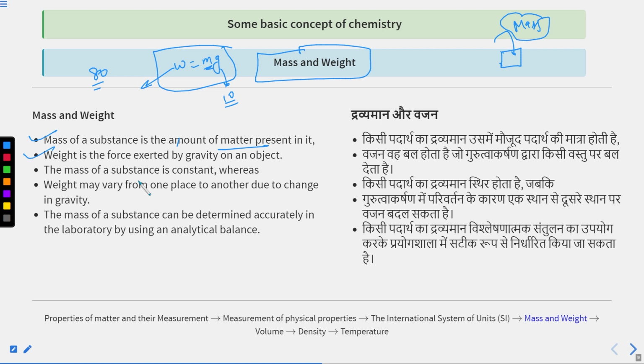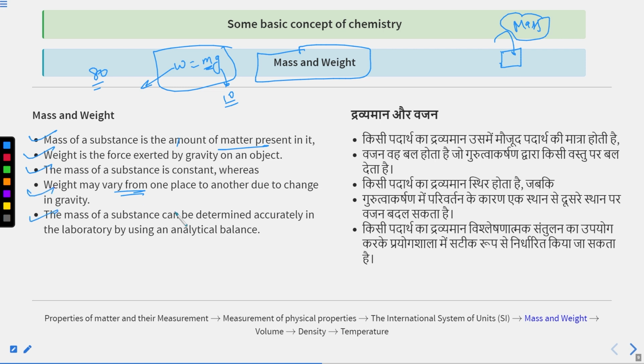Weight is the force exerted by gravity on an object, and the mass of a substance is constant, whereas weight may vary from one place to another due to gravity. Mass will always be constant, but weight may vary from one place to another due to the change in gravity.